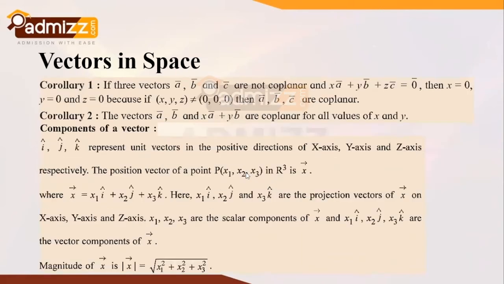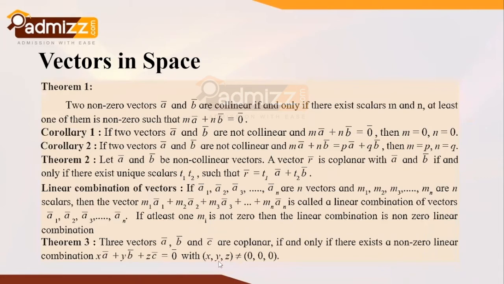Now let's take a look at a few of the corollaries related to this vectors in space concept. That is, if three vectors a bar, b bar, and c bar are not coplanar, we can consider that xa bar plus yb bar plus zc bar is equal to 0 bar, wherein x, y, and z are zeros. Because if x, y, and z are non-zeros, then they are coplanar. This is a condition which we observed in the previous slide.